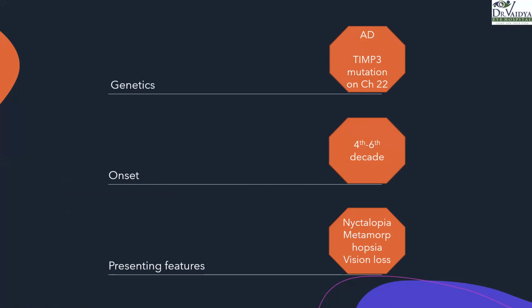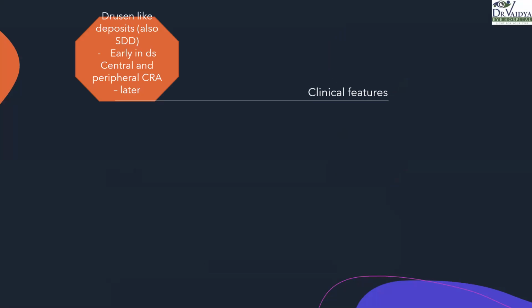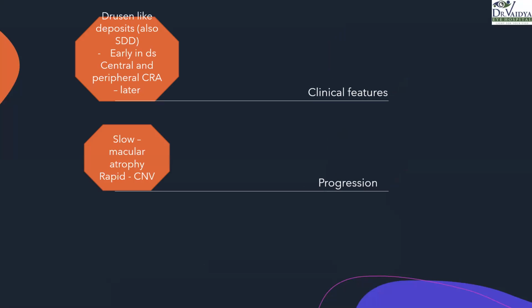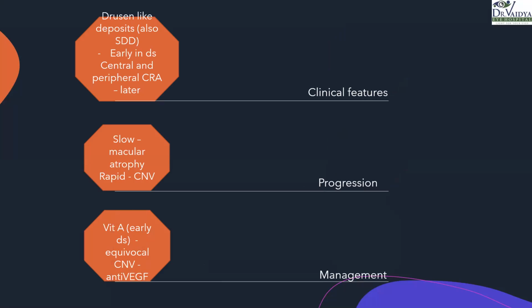Presenting features: this particular disease has nyctalopia, night blindness, metamorphopsia, and vision loss. Clinical features: they usually have drusen-like deposits, and early in the disease there is central and peripheral chorioretinal atrophy. Later in the disease, progression is with slow macular atrophy, and whenever there is a rapid progression, it is due to CNV. Management: vitamin A has been tried, but it's an equivocal response, and CNV is managed by anti-VEGF injections.